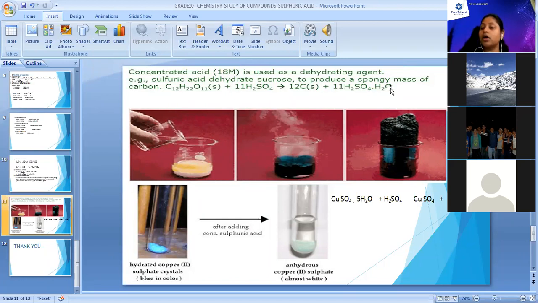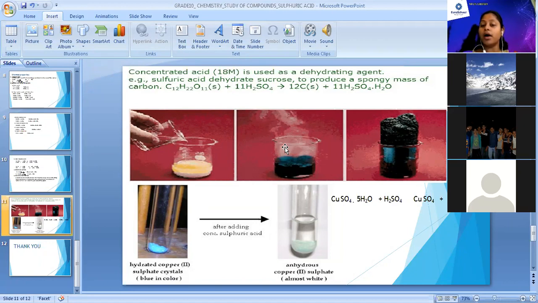It means it contains water of crystallization. Sulfuric acid in the product will contain water of crystallization. Now, if you observe that diagram, in the container we have taken sucrose solution to which we are going to add sulfuric acid. As you start adding sulfuric acid, it will show dehydrating action. It will absorb all the hydrogen and oxygen content of your sucrose, and only carbon will remain in your container. Only the solid carbon will remain over there.